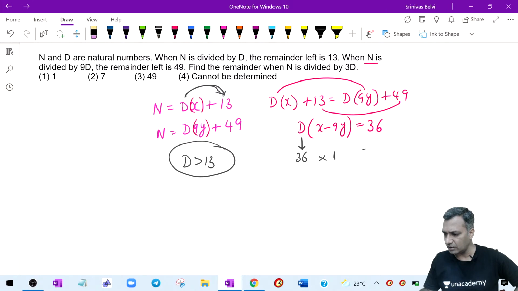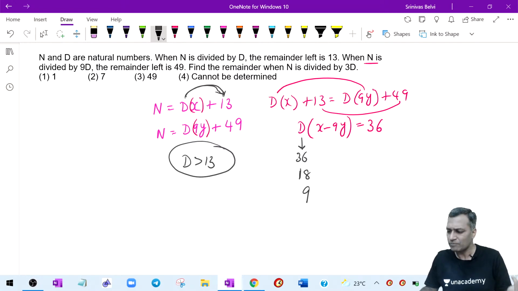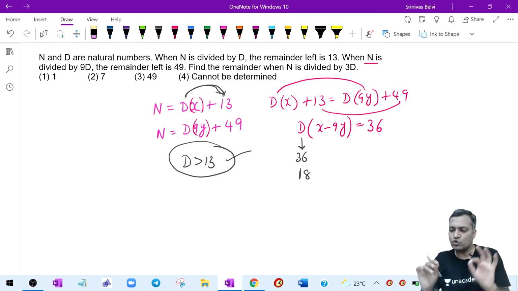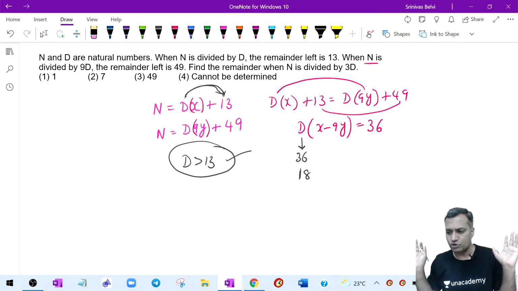So the d can be 36 or a factor of 36. What is the factor of 36 greater than 13? 18. Other factors don't work. You may say that 9 is also a factor, sir, but 9 doesn't work because I know my divisor is greater than 13. Only two values of divisor: either it should be 36 or it should be 18. One of these is the value of the divisor.